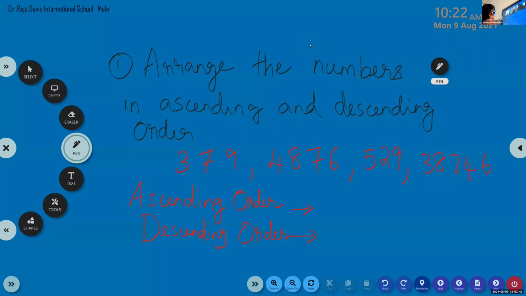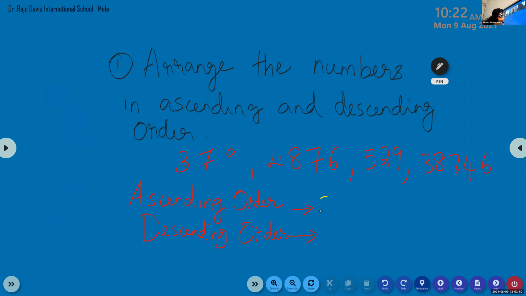Now tell me which is the smallest number? 379. Then 529. Then 4876. Then 38,746. Yes. So children, how to check these numbers?